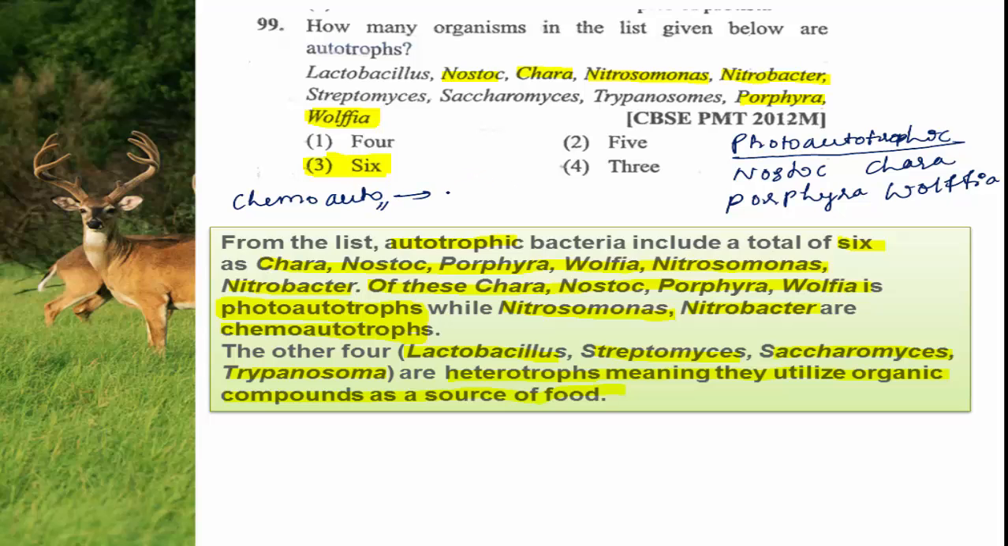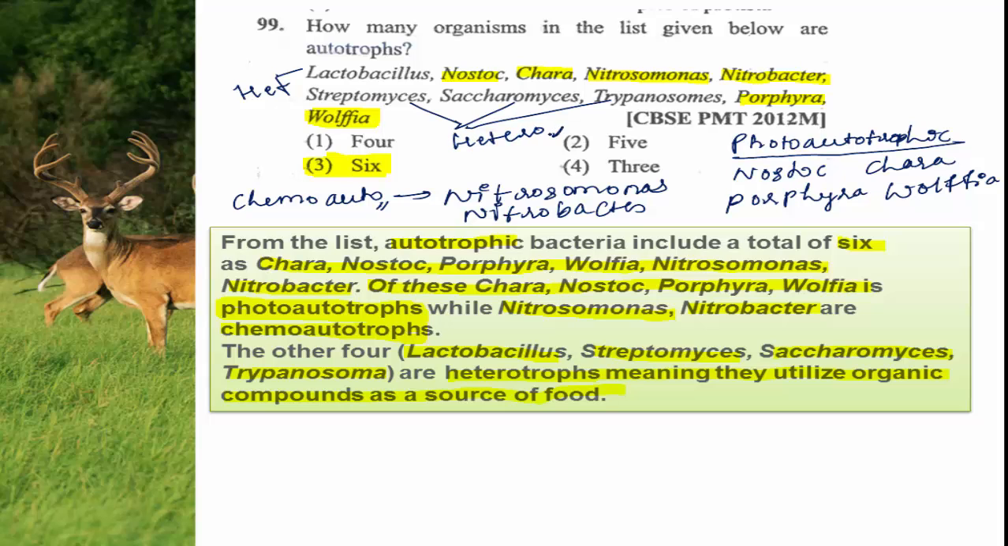Chemoautotrophic are Nitrosomonas and one more is Nitrobacter. So both of them are chemoautotrophs. Remaining, Lactobacillus is heterotrophic, Streptococcus, Saccharomyces, Trypanosoma are also heterotrophic.